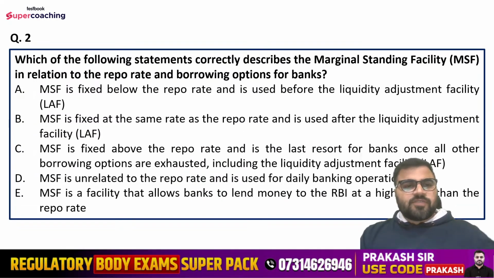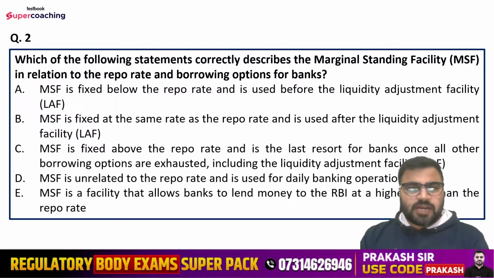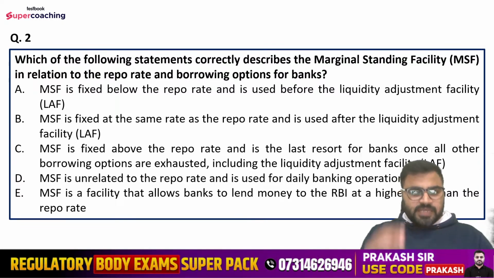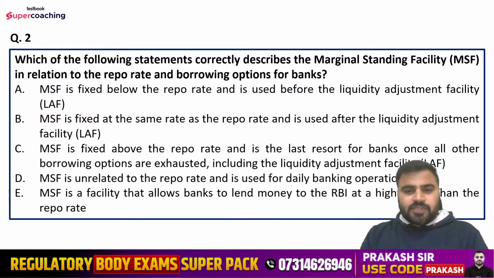Question number two: which of the following statements correctly describes the MSF in relation to the repo rate and borrowing options for banks? Options are: MSF is fixed below the repo rate and is used before the liquidity adjustment facility. MSF is fixed at the same rate as the repo rate and is used after the liquidity adjustment facility. MSF is fixed above the repo rate and is the last resort for banks once all other borrowing options are exhausted, including the liquidity adjustment facility. MSF is unrelated to the repo rate and is used for daily banking operations. Or MSF is a facility that allows banks to lend money to the RBI at a higher rate than the repo rate.